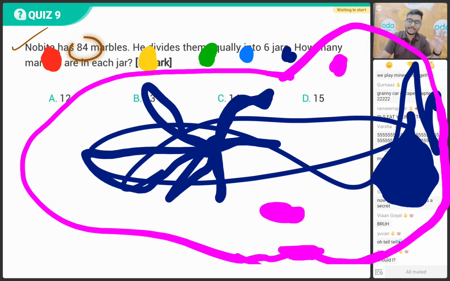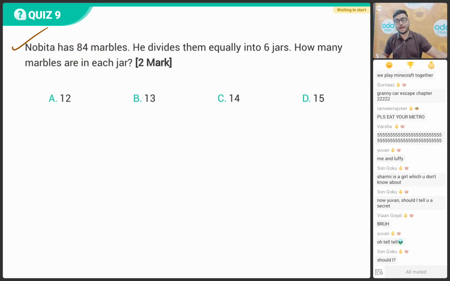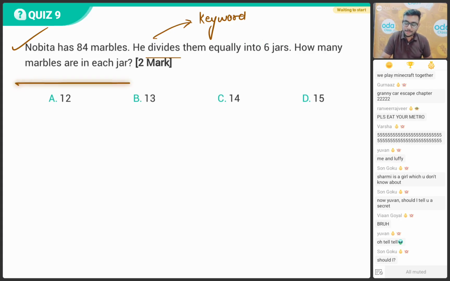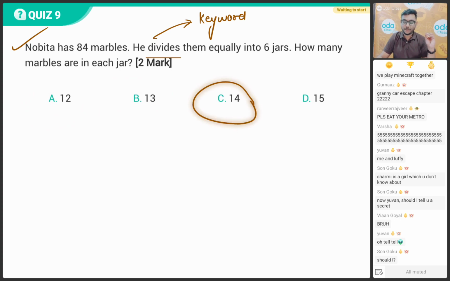Now, Nobita has 84 marbles. Nobita is having how much? 84 marbles. He divides. Already the keyword is mentioned, that is divides, right? This is the keyword for division. He divides them equally into 6 jars. How many marbles are in each jar, bacho? Option A 12, option B 13, option C 14, option D 15.